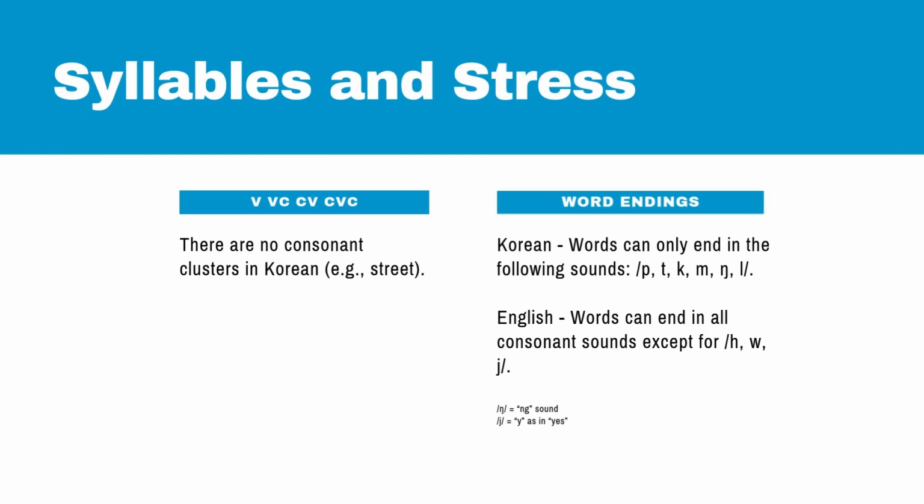And then another thing to add is that in Korean, words can only end in the following sounds: p, t, k, ng. And in English, words can end in all consonant sounds except for h, w, and y.